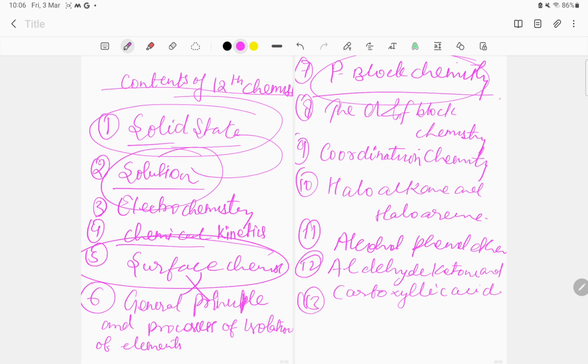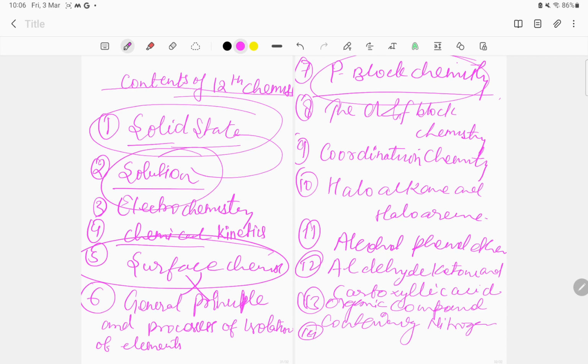Similarly, the next chapter, the 13th chapter that we will study, is the organic compounds containing nitrogen.